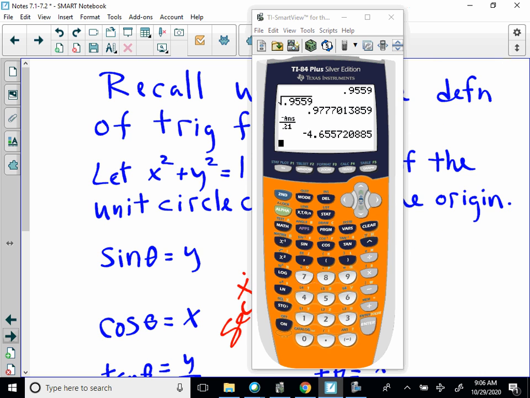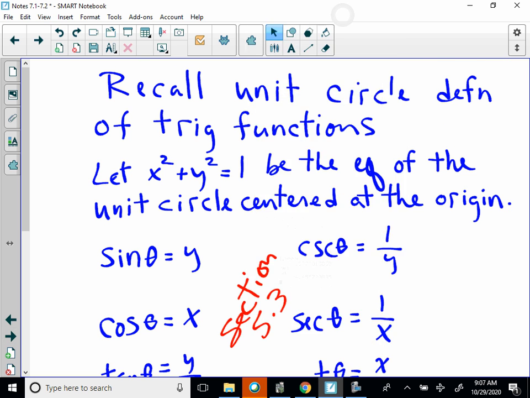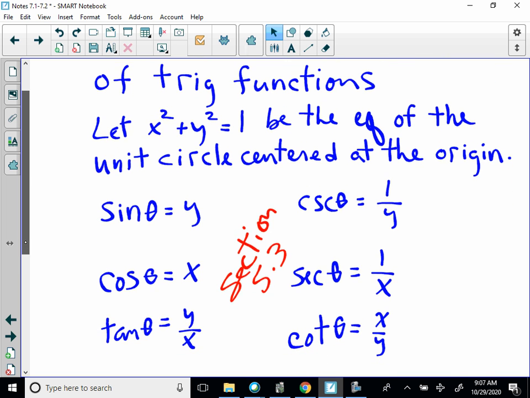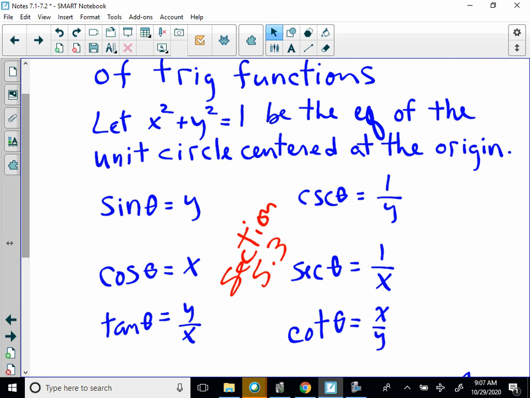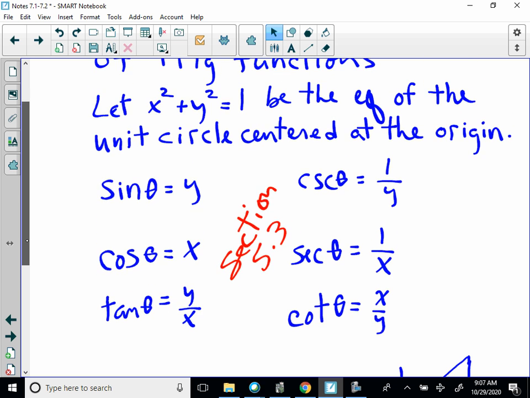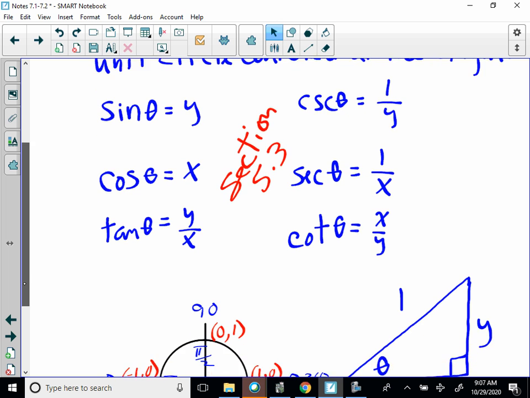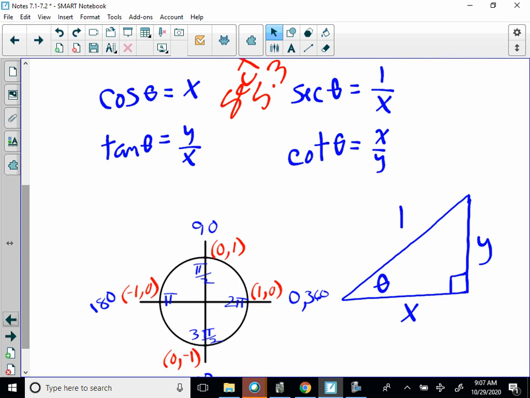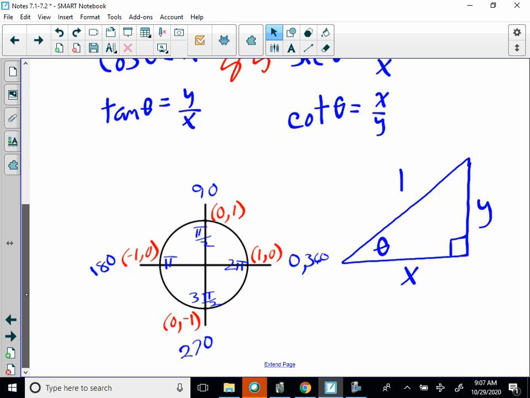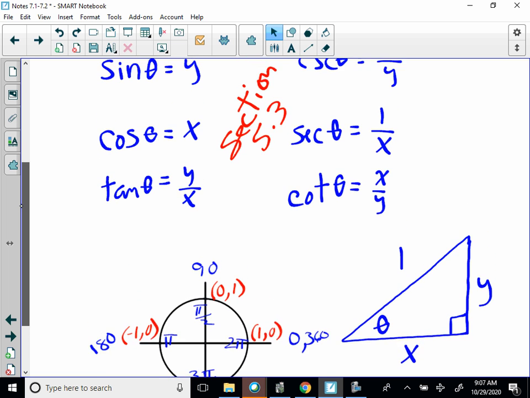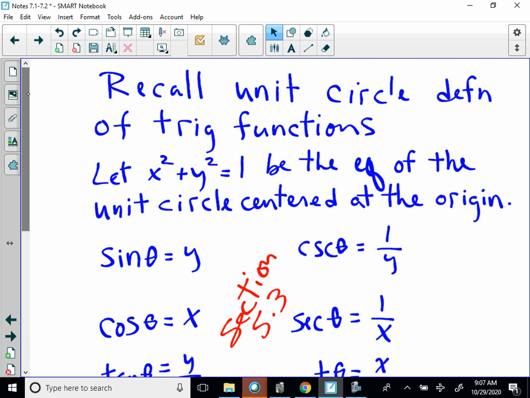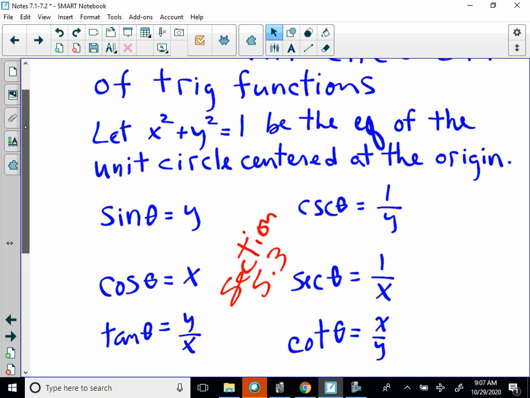Okay, so now we are going to start looking at trig identities. So don't forget your basic trig definitions. You already have these. These are in your section 5.3 notes. Okay, so just remember this information right here. Sine is equal to y, cosine is equal to x, tangent is equal to y over x, and their reciprocals are equal to their reciprocals. And then also remember that it came from that basic triangle where your radius was 1. I'll scroll this slowly, going back up to the top, so you can follow.